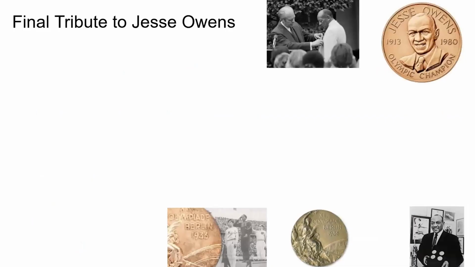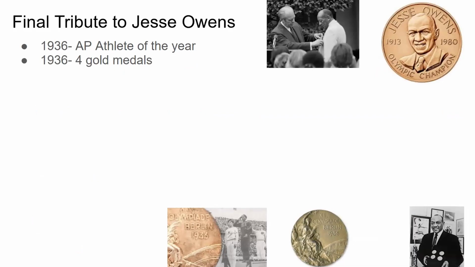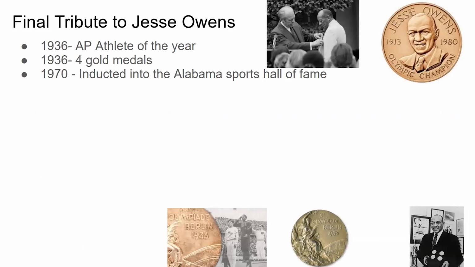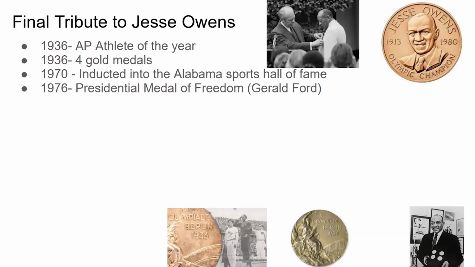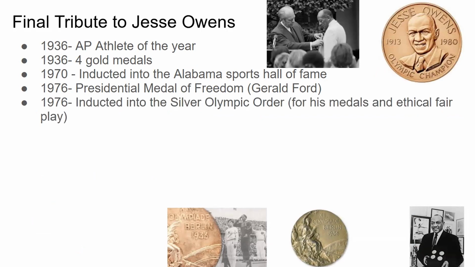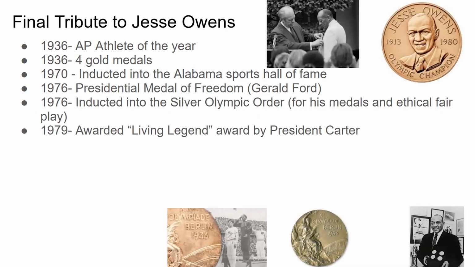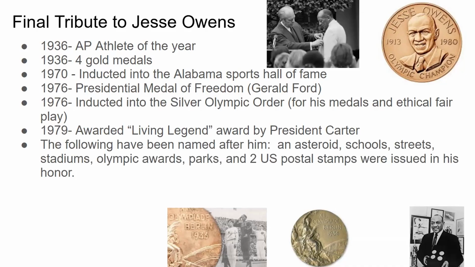A final tribute to Jesse Owens. 1936, he was AP Athlete of the Year. 1936, he won 4 gold medals. 1970, inducted into the Alabama Sports Hall of Fame. 1976, Presidential Medal of Freedom issued by Gerald Ford, and there's a picture of that at the top there. 1976, inducted into the Silver Olympic Order for his medals and ethical fair play. 1979, awarded Living Legend Award by President Carter. The following have been named after him: an asteroid, schools, streets, stadiums, Olympic awards, parks, and 2 U.S. postal stamps were issued in his honor.